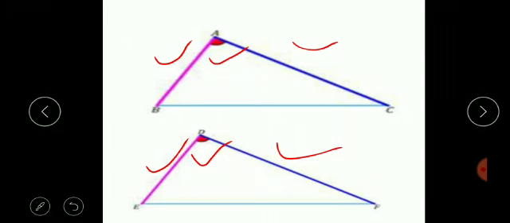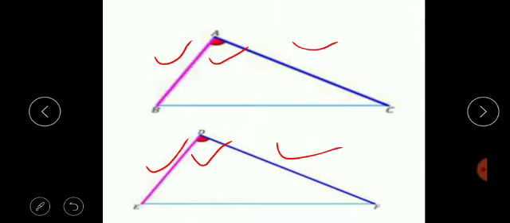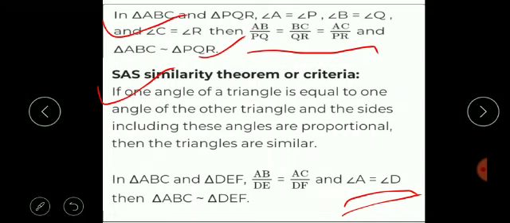Okay, so if angle A is equal to angle D, this is the condition, and AB upon DE is equal to AC upon DF, then we will say that the triangles are similar, means triangle ABC is similar to triangle DEF. So this is called SAS criteria of the similarity.